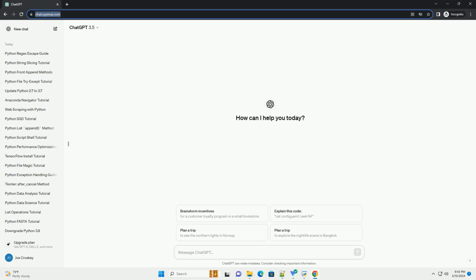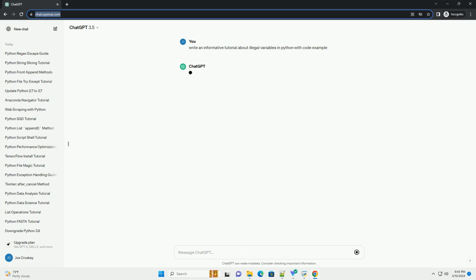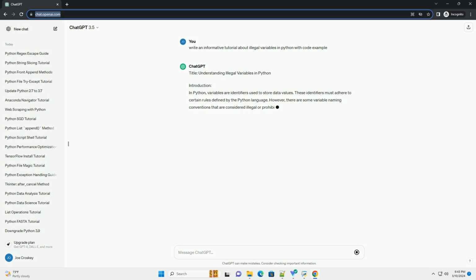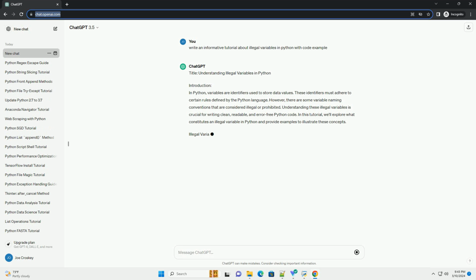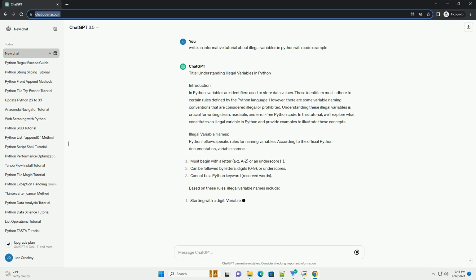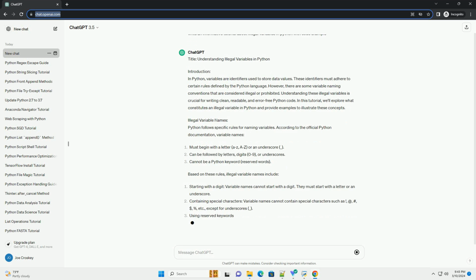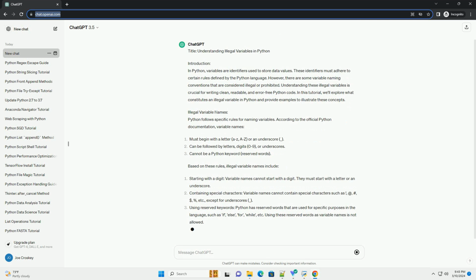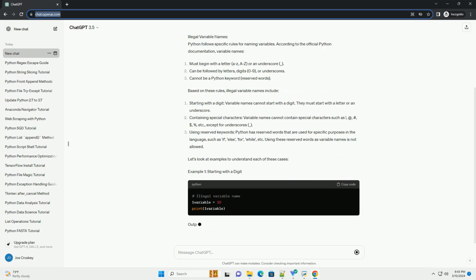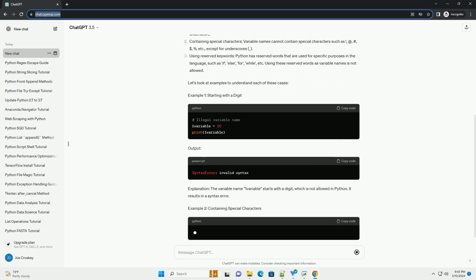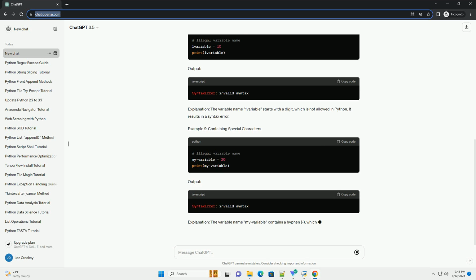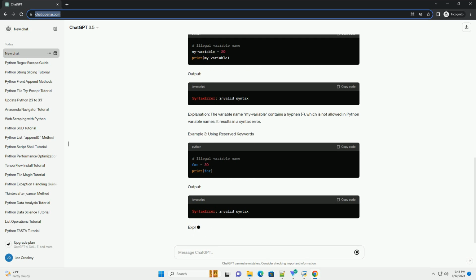Title: Understanding Illegal Variables in Python. Introduction. In Python, variables are identifiers used to store data values. These identifiers must adhere to certain rules defined by the Python language. However, there are some variable naming conventions that are considered illegal or prohibited. Understanding these illegal variables is crucial for writing clean, readable, and error-free Python code. In this tutorial, we'll explore what constitutes an illegal variable in Python and provide examples to illustrate these concepts.